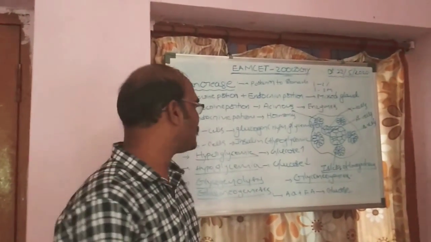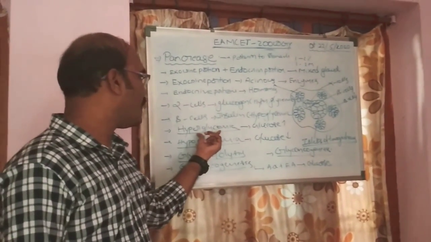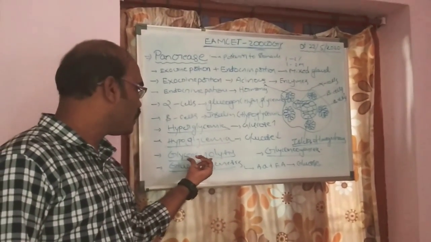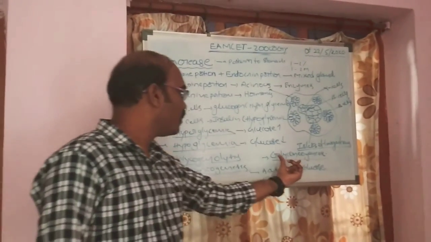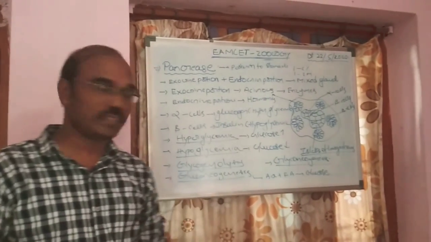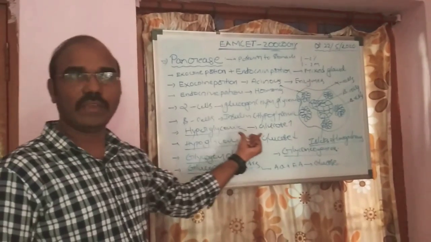So we have to see some situations here in our body: hyperglycemia, hypoglycemia, glycogenolysis, gluconeogenesis. First, what is hyperglycemia?